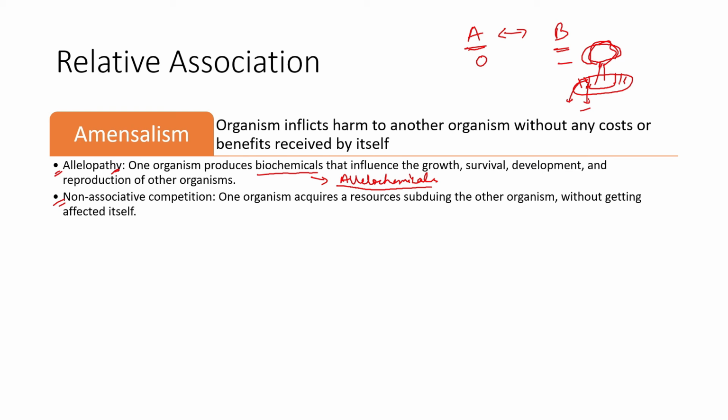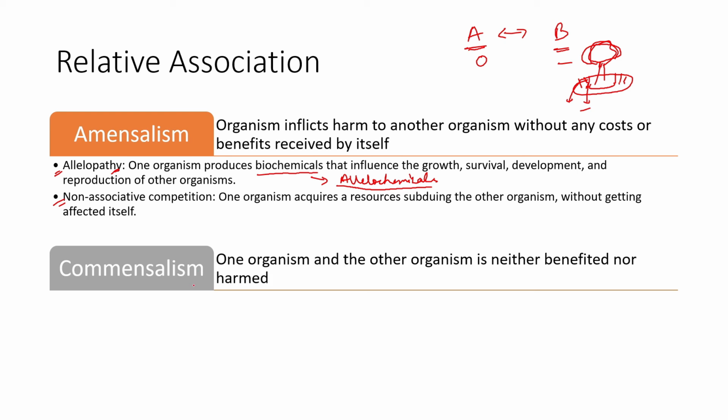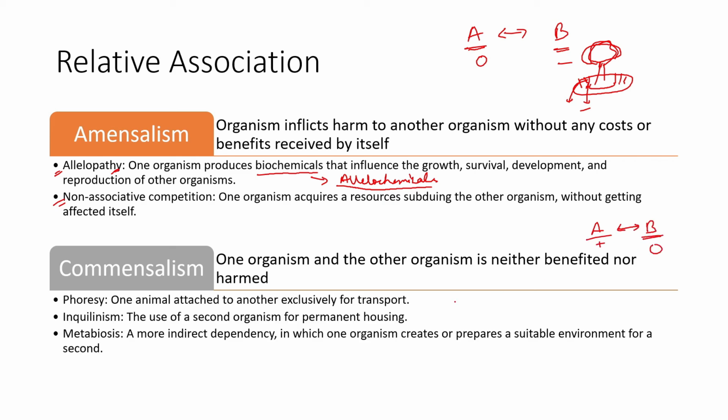Also, you can take the example of elephants crossing the path of small plants, or trampling down the small plants, where the elephant is not getting affected in any manner, but it is just acquiring a particular resource like water, whereas the other organisms are getting trampled or killed. Then comes commensalism. Commensalism is where one is benefited while the other one is unaffected. Like let's say A and B, then A is getting benefits while B is unaffected.